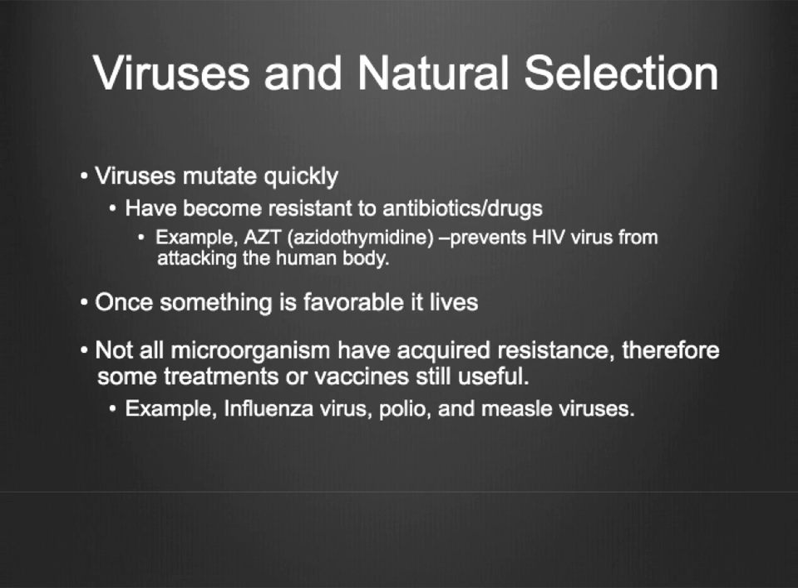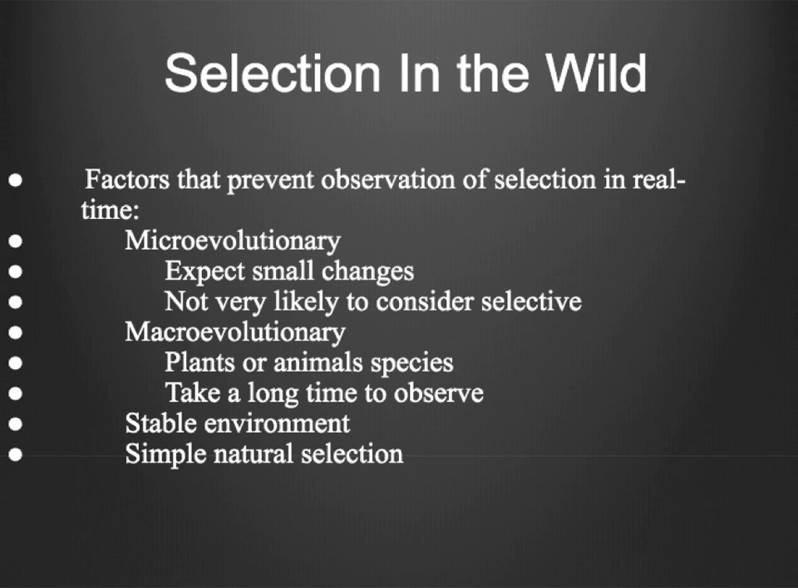However, even though many bacteria or viruses have evolved resistance to antibiotics, not all of them have, such as the influenza virus, polio, and measles virus. The fact that not all organisms have acquired resistance reinforces the idea that not all things are subject to change if there aren't the right conditions like advantageous mutations or the environment. Then things won't evolve.